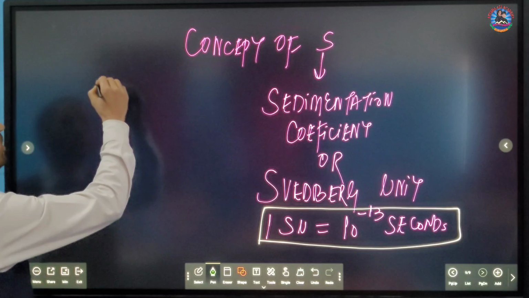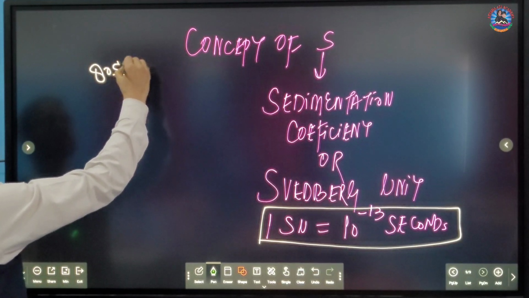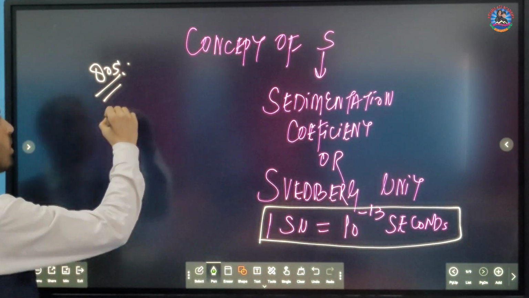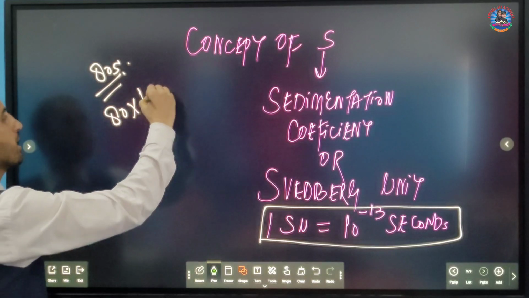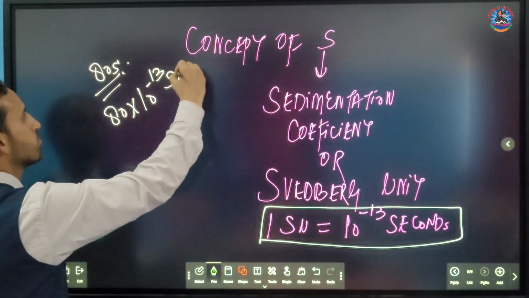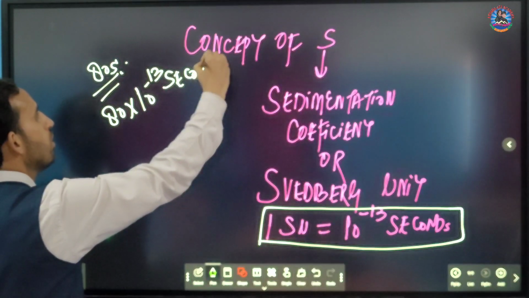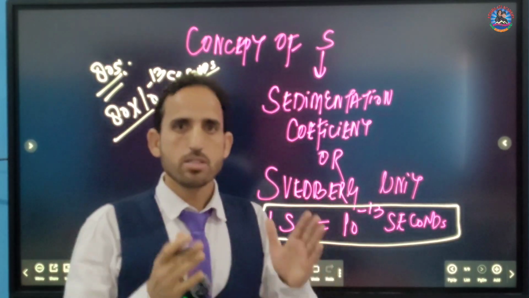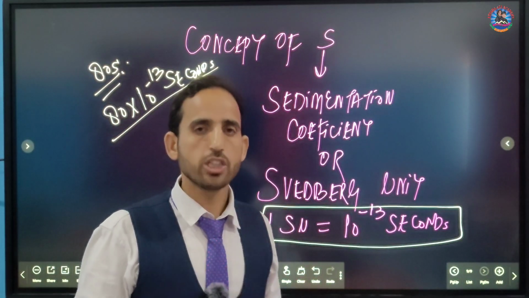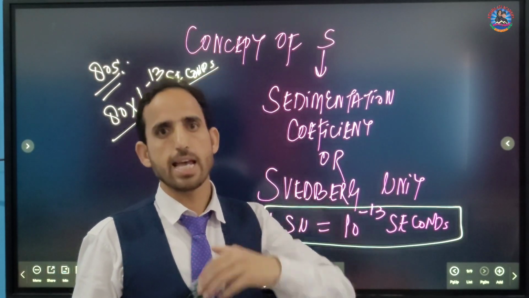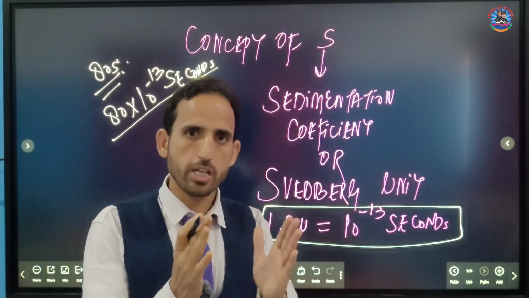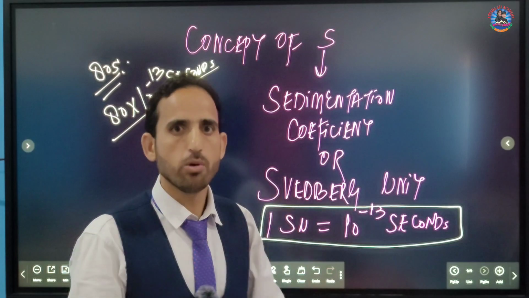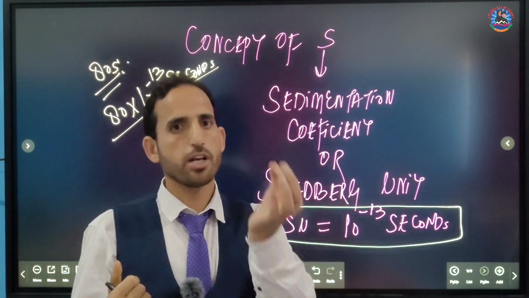Now let us see what 80S means. What does 70S actually mean? 80 means 80 into 10 raised to power minus 13 seconds. What does this mean? Let me tell you. We have a special technique called centrifugation. Centrifugation is a technique, or we can say sedimentation, which is used to sediment the ribosomes in a particular centrifuge tube.